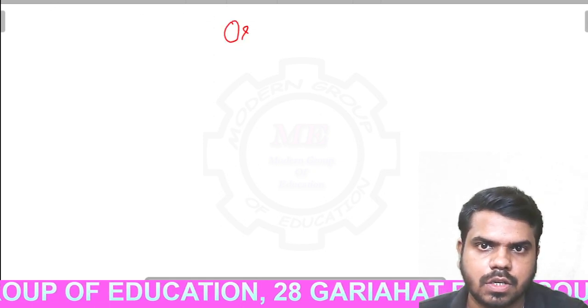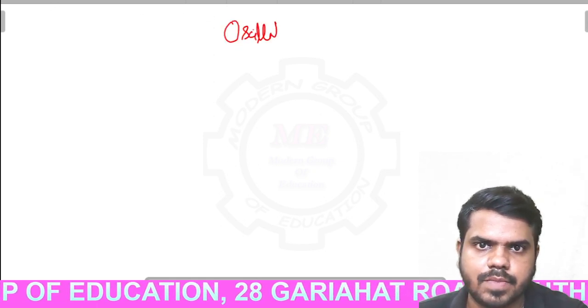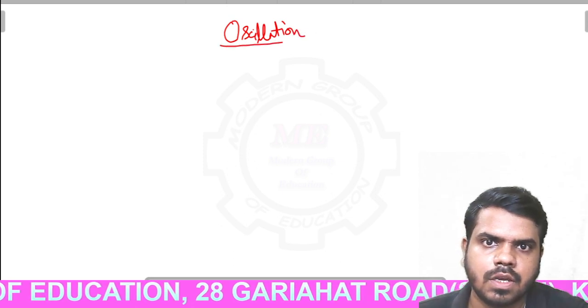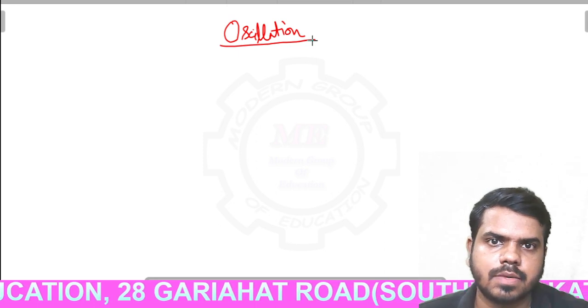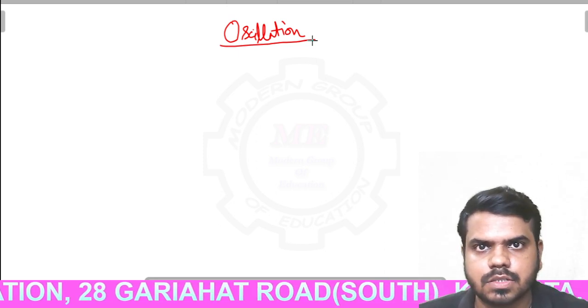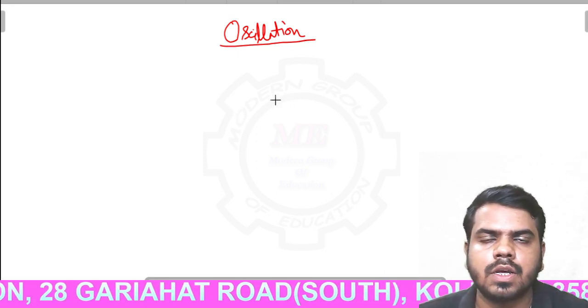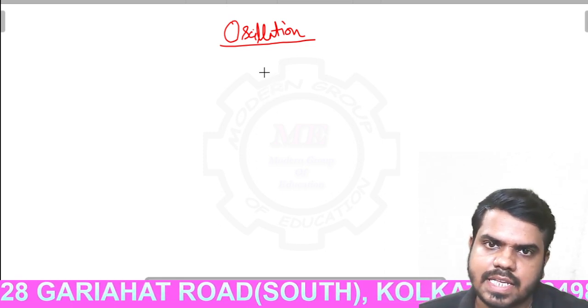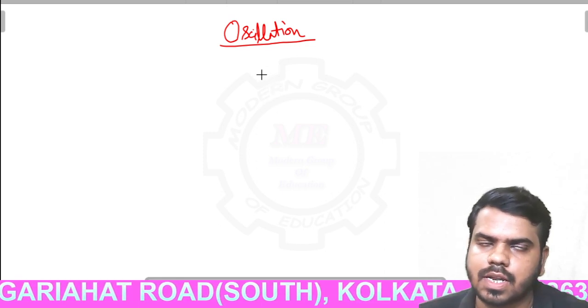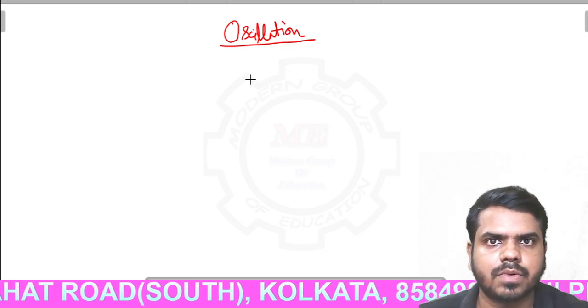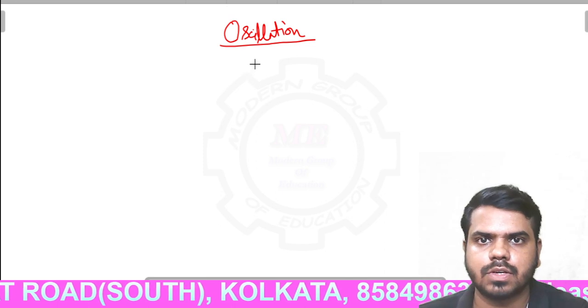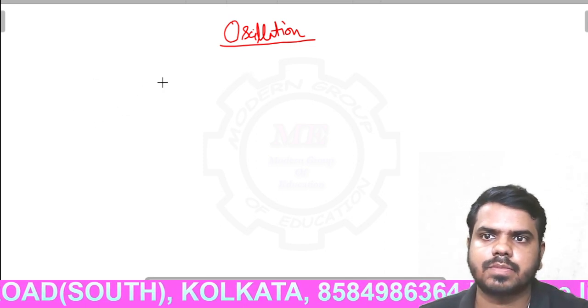So today we are going to start a new chapter that is known as oscillation. Oscillation is also known as SHM in your class 11 syllabus. Oscillation and wave are the most important chapters of class 11 because they carry more weightage than the other chapters, and they will also help you to build the concept of AC and wave optics of class 12 syllabus. So you have to know the oscillation chapter and wave chapter clearly. Okay, so now starting the chapter oscillation.